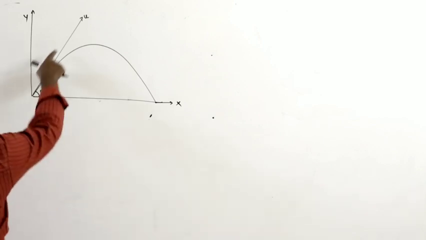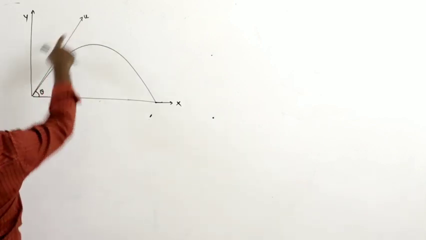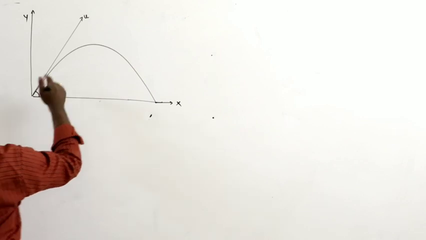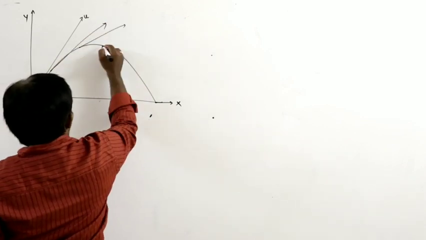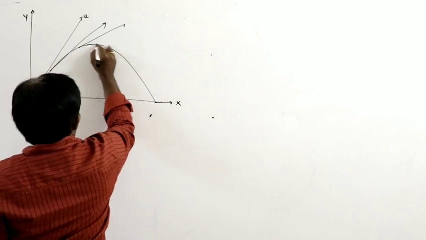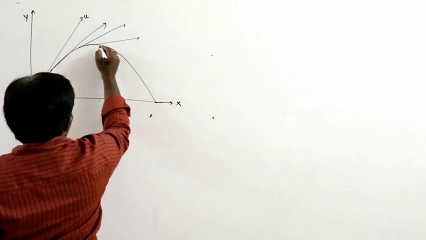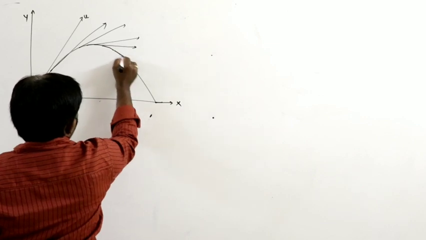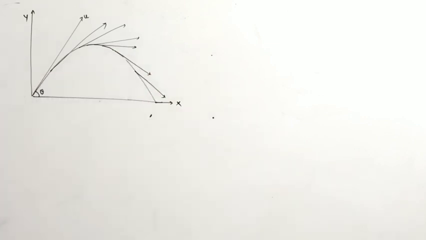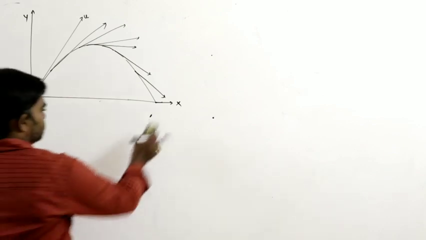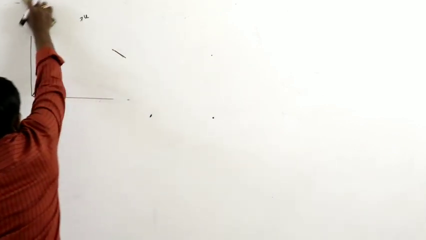Here the velocity u makes an angle theta at the start of motion. Now let us say after a certain time the velocity direction is like this. The tangent drawn at that point gives the direction of velocity.